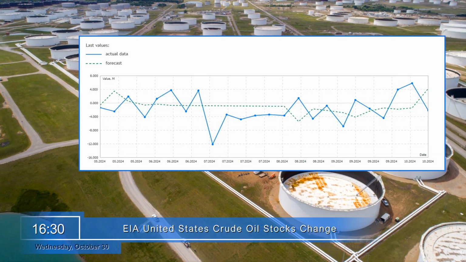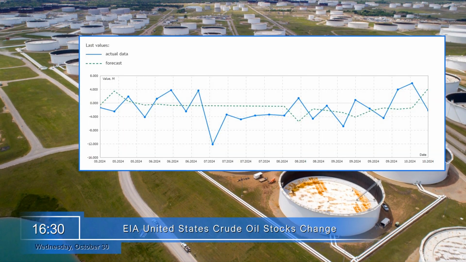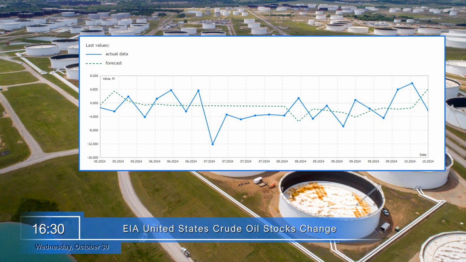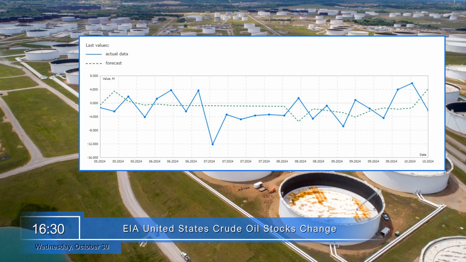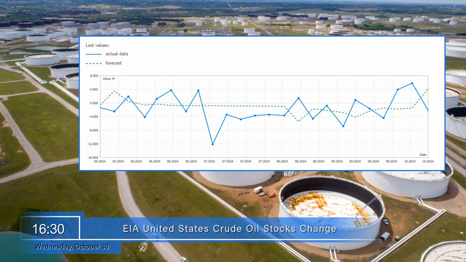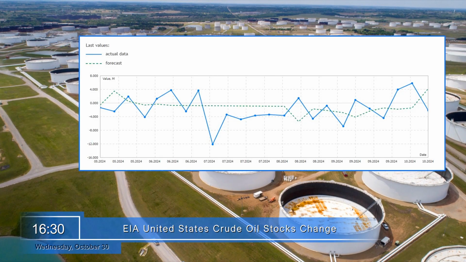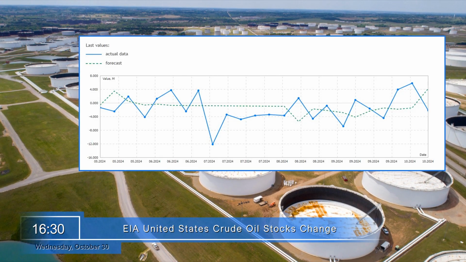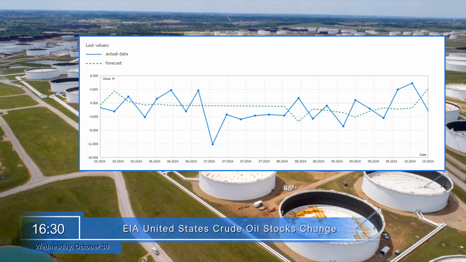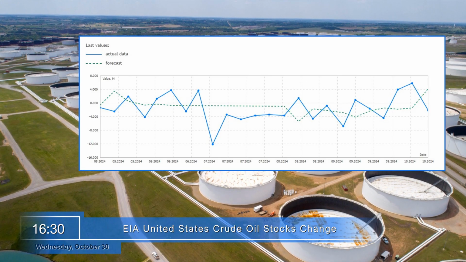At 16:30 will be known the change in crude oil inventories in the United States from EIA. The report reflects the number of barrels of commercial crude oil contained in the storage facilities of American companies. The increase in the number of stocks in storage negatively affects world prices, but the change in prices is short-lived.